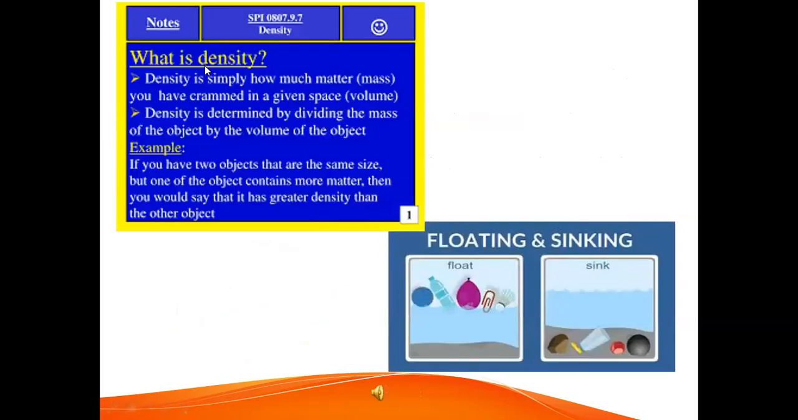What is density? Density is simply how much matter, that means mass, you have crammed in a given space. Space is volume. Density is determined by dividing the mass of the object by the volume of the object. For example, if you have two objects that are the same size, but one of the objects contains more matter, then you would say that it has greater density than the other object.